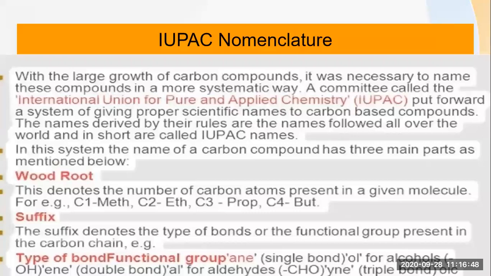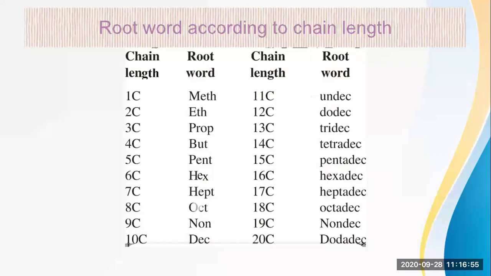Then a triple bond is there for the YNE group. Okay. So likewise, you have to go. Now see here, root words according to the chain length. Now if one carbon is present, this is important. You can take the screenshot too. If one carbon is present, the root word will be meth. If two carbons are present, then the root word will be eth. I already told you. Depending upon the number of carbons, you have to write the root word like this only.